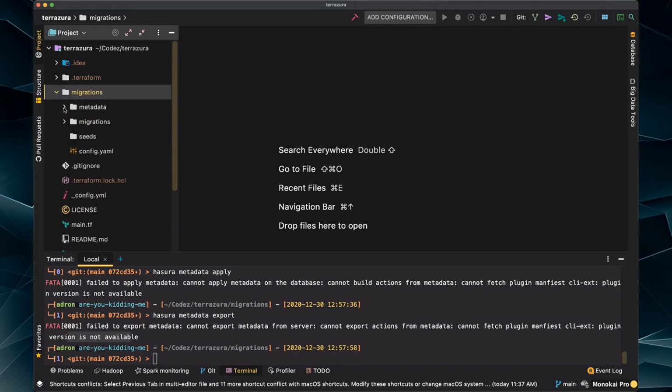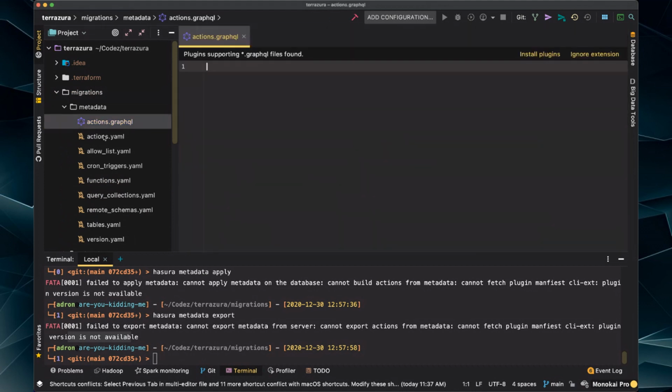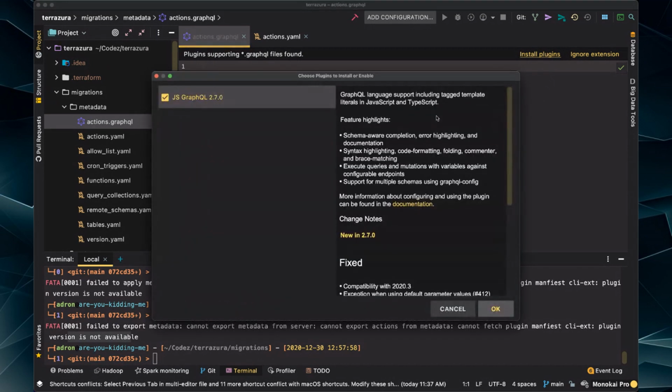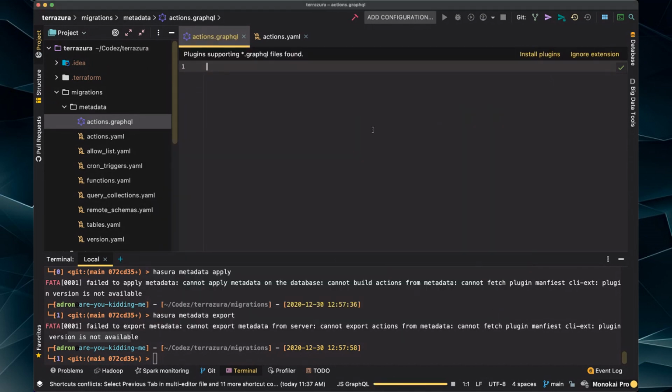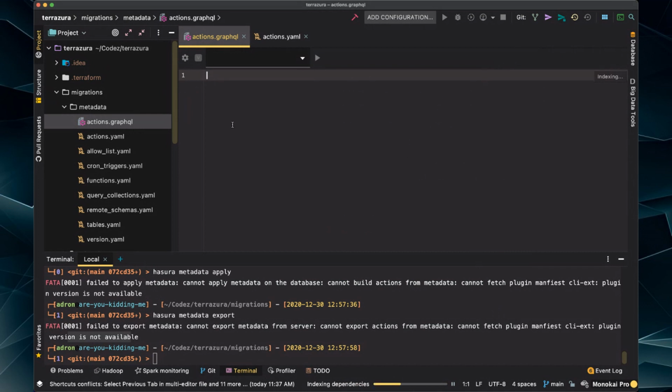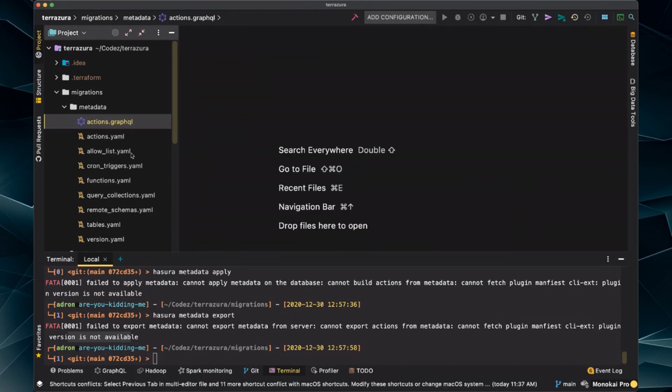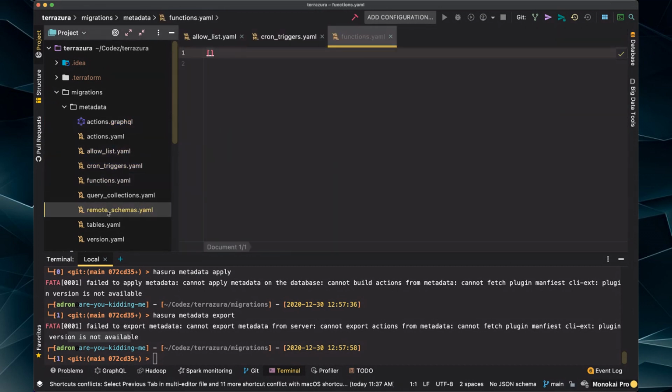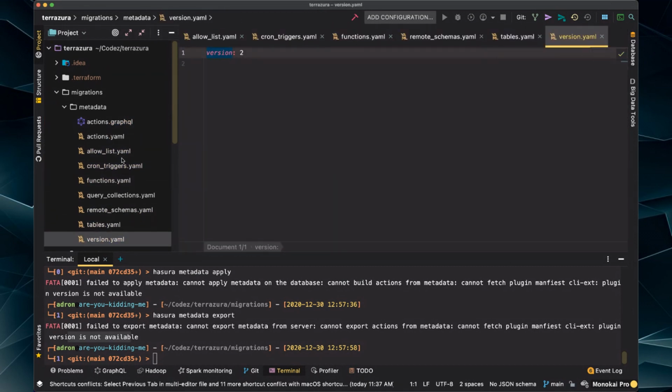Are we not in the right directory? All this stuff should be filling up. Oh yeah, let's do this. Install that plugin. I want that plugin. Whoa, what the? Okay, so it's not. Failed to export, cannot export metadata from server, cannot export actions from metadata.